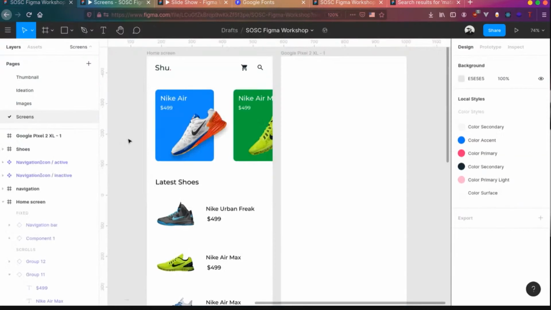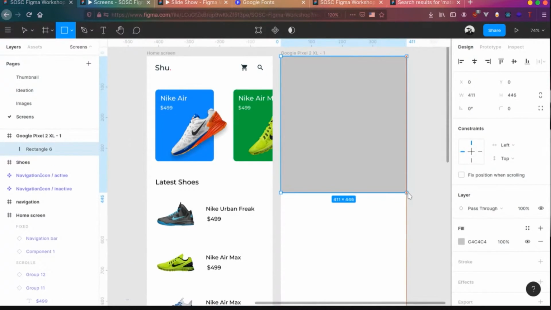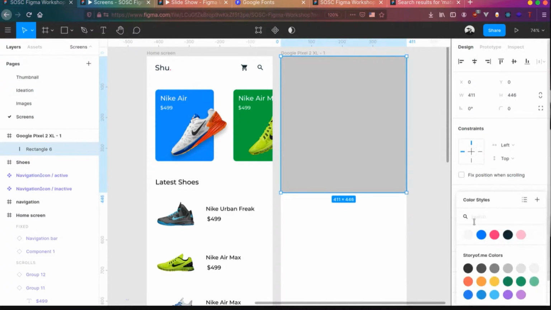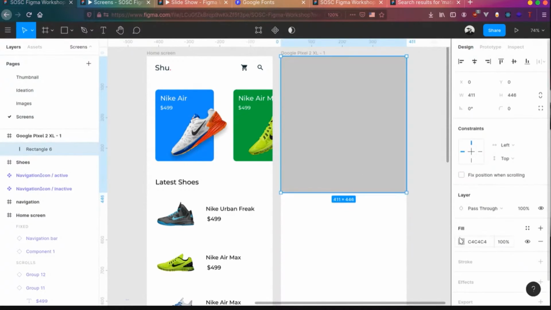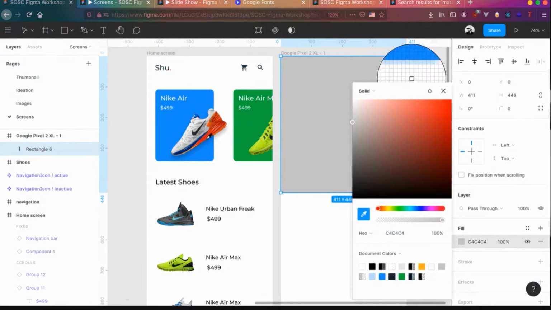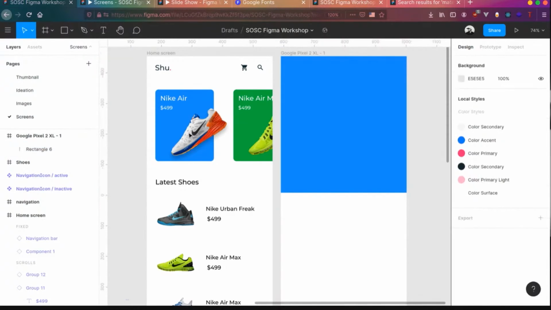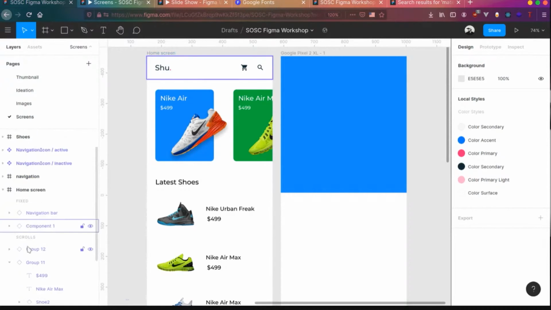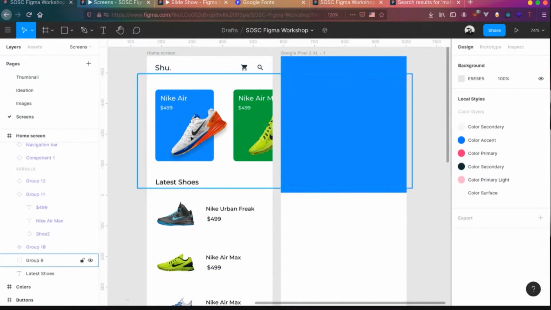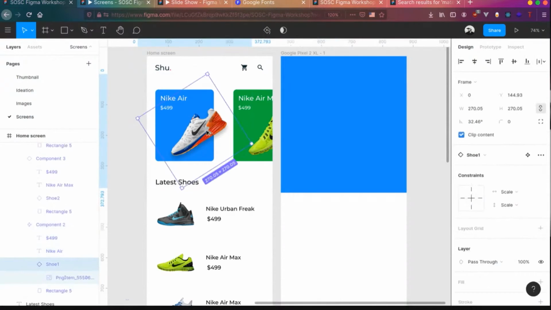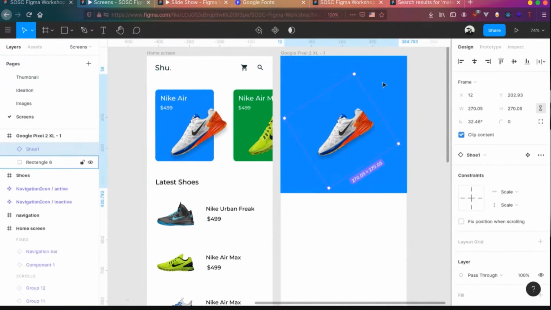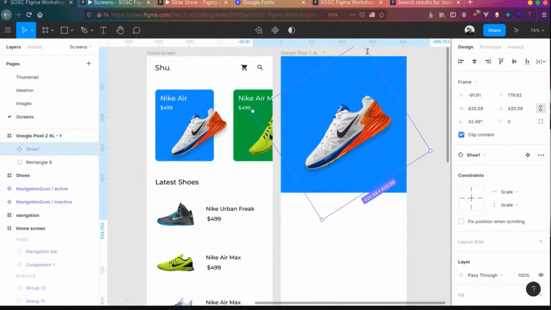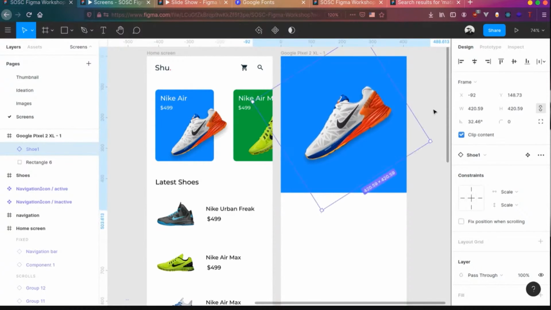So we'll design that. We'll draw a rectangle over here. And we'll give it a color of blue. So basically it will be coming from this screen to this screen. So we'll pick up this color and we'll take this particular shoe from here. We'll take this particular shoe from here and create a copy of it in here, and let's change the size of it a bit. And we have the shoe over there.